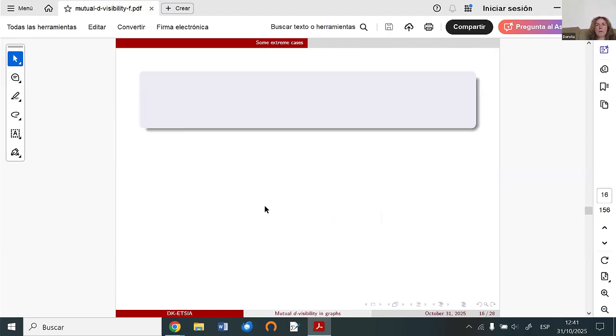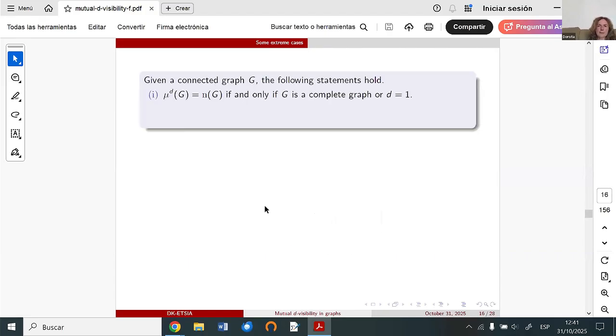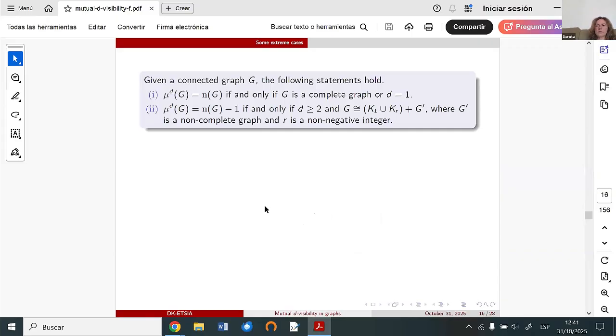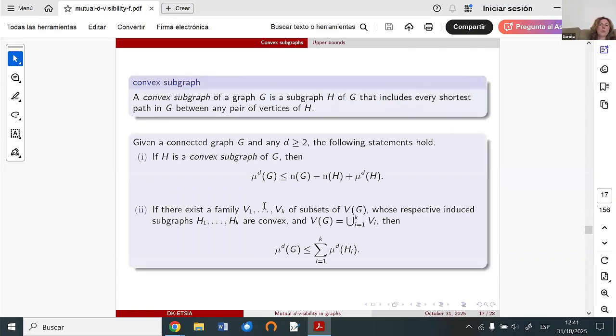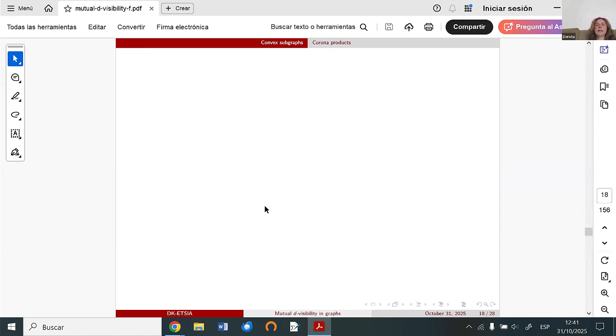There are some more extra cases. I will not enter too much into this one. Since I see that I still have less than 20 minutes, I will pass this part. I would like to show some results in the case of corona product graphs and lexicographic product graphs.